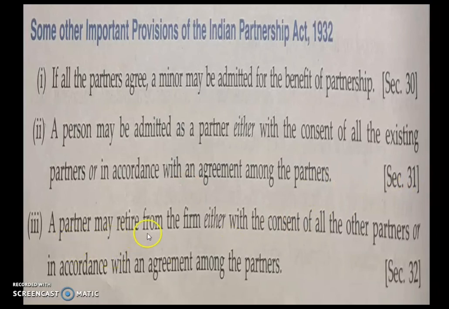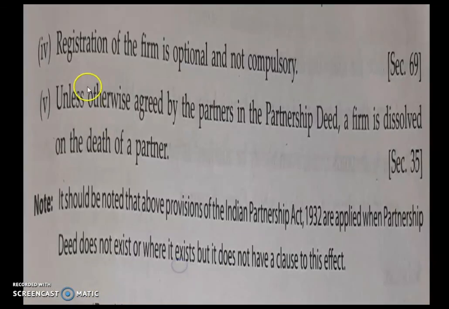A partner may retire from the firm either with the consent of all the other partners or in accordance with the agreement among the partners. So with the consent of all the other partners, a partner may retire. Otherwise he has to give notice. Next, registration of the firm is optional and not compulsory.